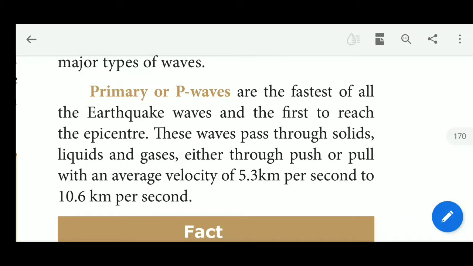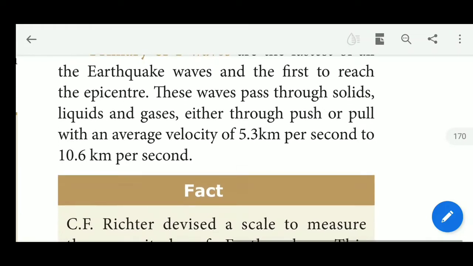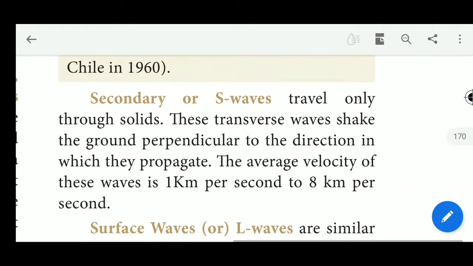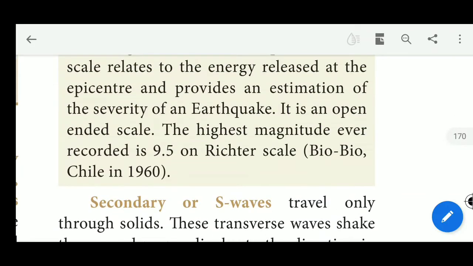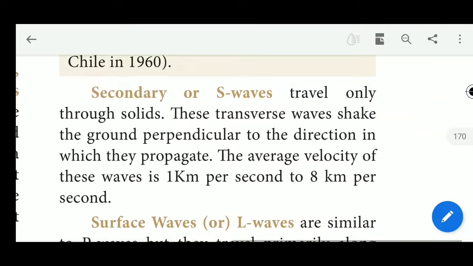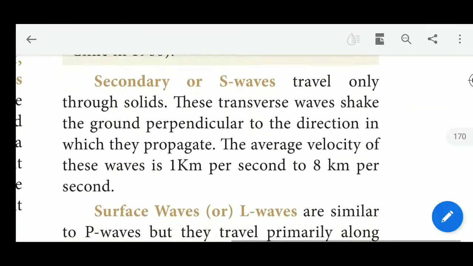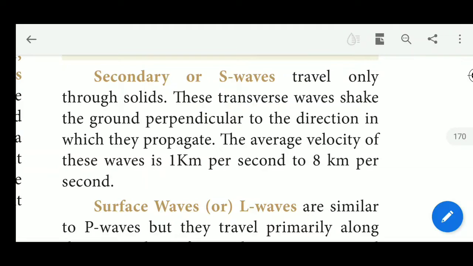An average velocity of this primary wave is 5.3 km per second to 10.6 km per second. Another one is the secondary wave, or S wave. This wave travels only through solids. Primary waves travel through solids, liquids and gases, but the secondary waves only pass through solids.